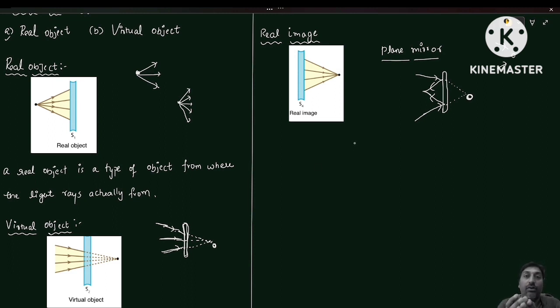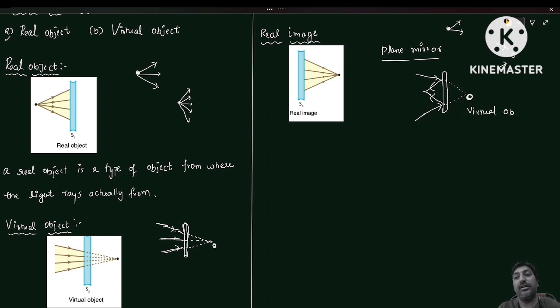Already I told you, what do you mean by real object and what do you mean by virtual object? In the case of a real object, the light rays have to come from that particular object. If the light rays are moving towards a point, forming at one particular point, and at that point you consider an object, what type of object is that? That is a virtual object.